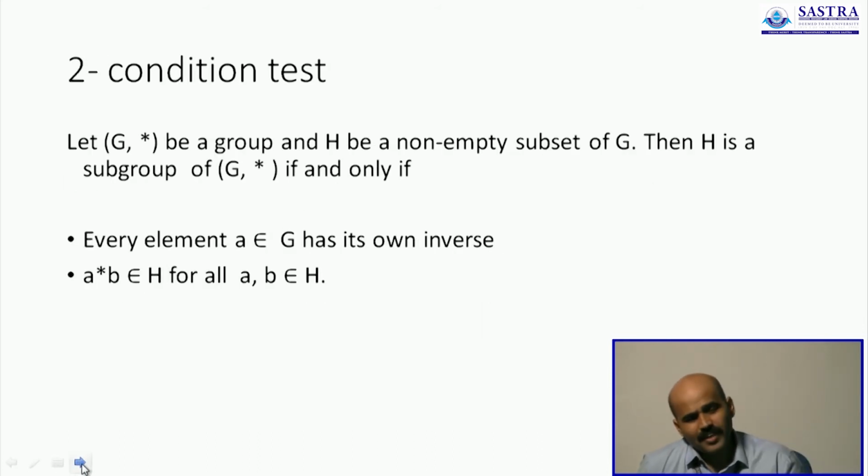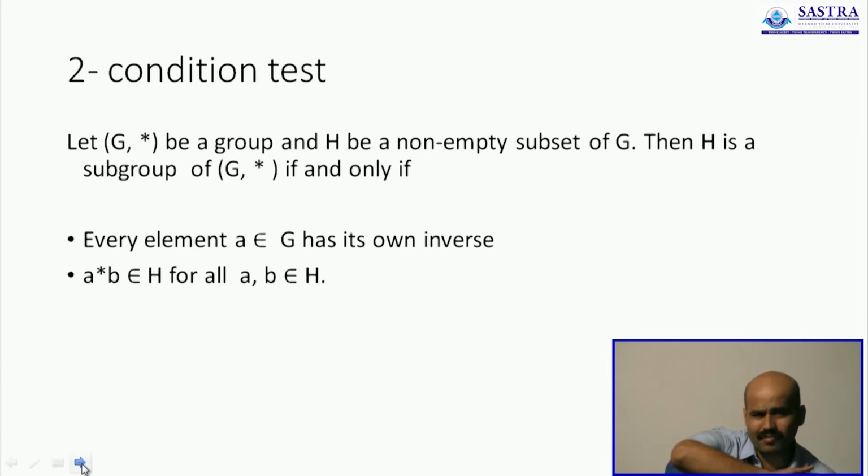But we can even improve the number of conditions to be tested. You can reduce it further by what is called the 2 condition test. You don't have to verify all 3, not all 4. 2 of them are enough. That's what is given here.